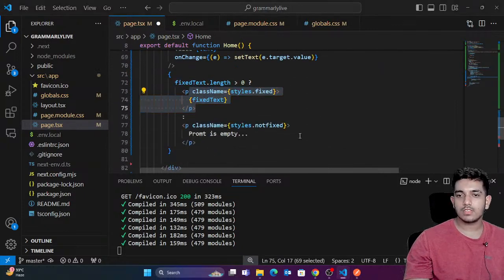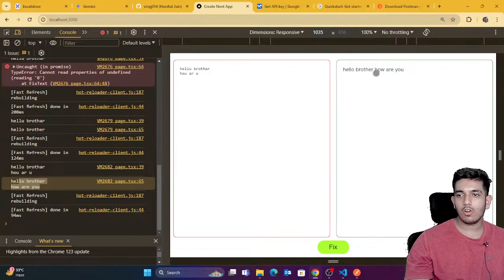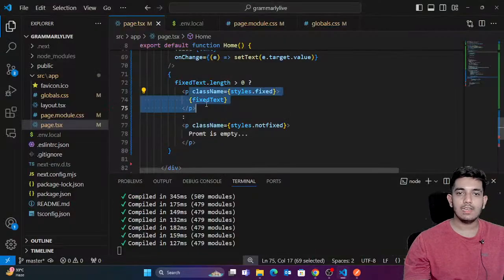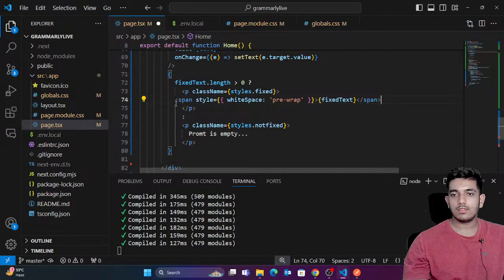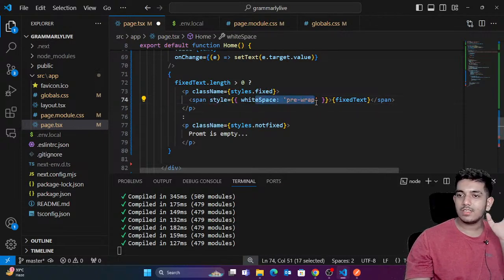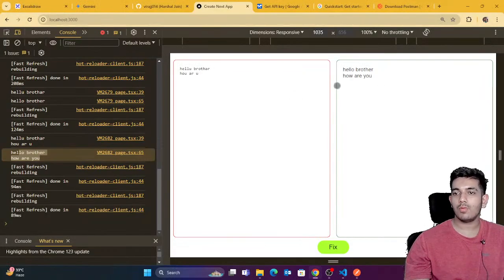That's it. Show the fixed text. Let's do this. Okay, so you can see, hello brother, how are you? But here one problem is, you can see that the line is not maintained. So for that, guys, what you can actually do is use a span tag, and here you can give the style as pre-wrap. White space pre-wrap is the styling which you're gonna give to the span tag, and the rest everything would be managed. So you can see, hello brother, how are you?